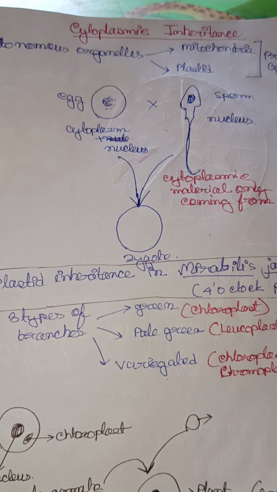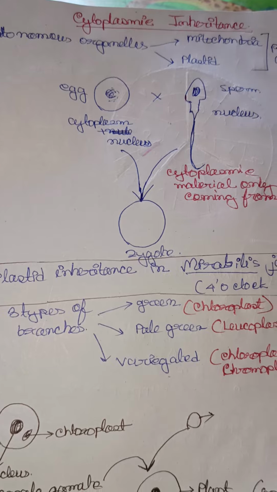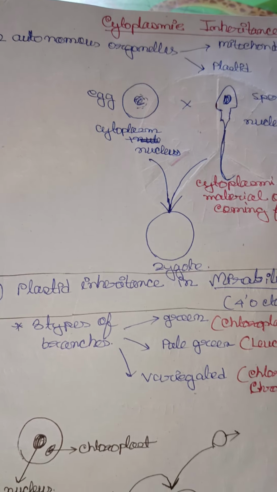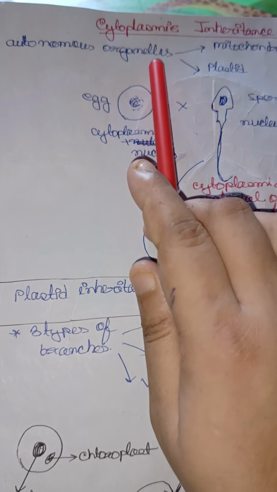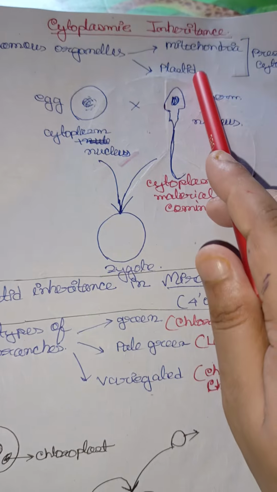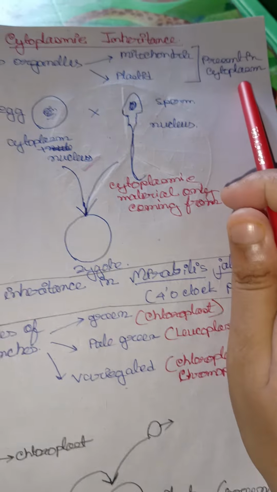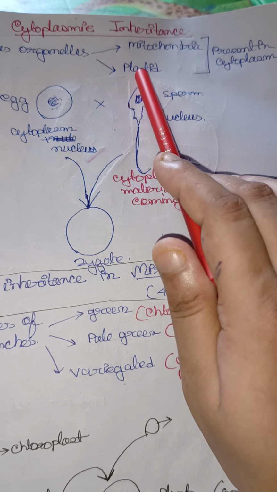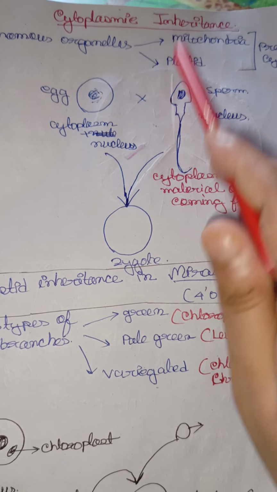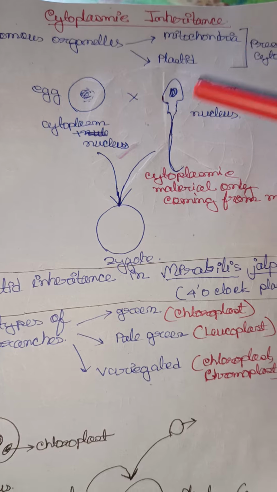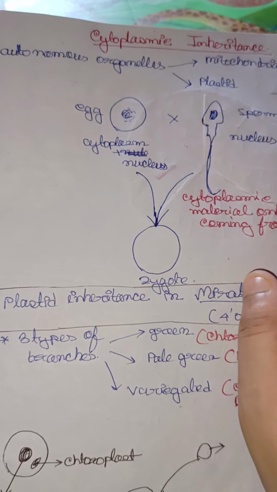Not from the nucleus, the gene will come from the cytoplasm, and inheritance will be maintained because of this cytoplasm. We know the two autonomous cell organelles, which have their own DNA and ribosomes, are mitochondria and plastids. They are present in the cytoplasm and have their own genetic material, DNA and ribosomes. That's why they can replicate themselves. The DNA can replicate, and that's why these two are called autonomous cell organelles.